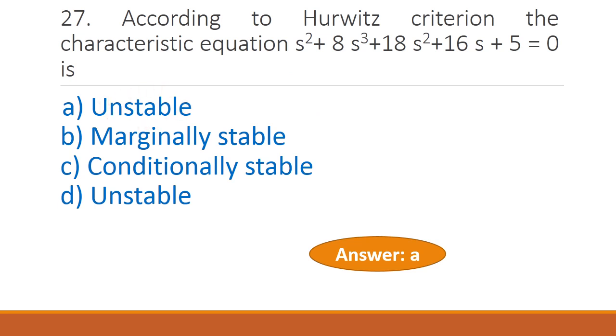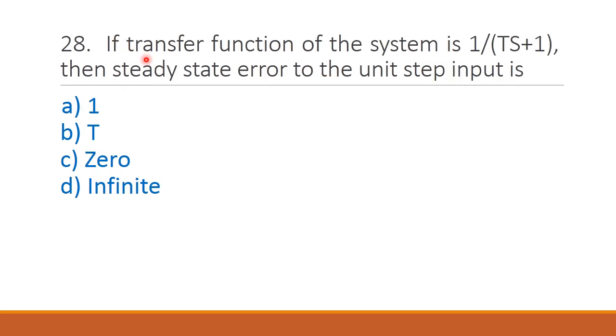Next question, if transfer function of the system is 1 by Ts plus 1, then steady state error to the unit step input is option A 1, option B T, option C 0, option D infinite. The correct answer is option C 0.